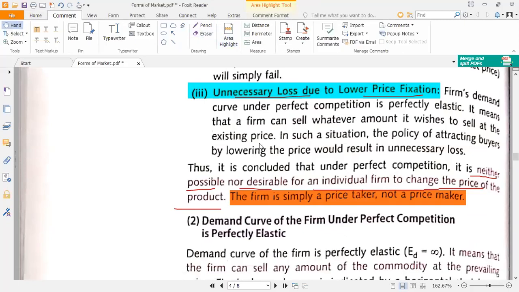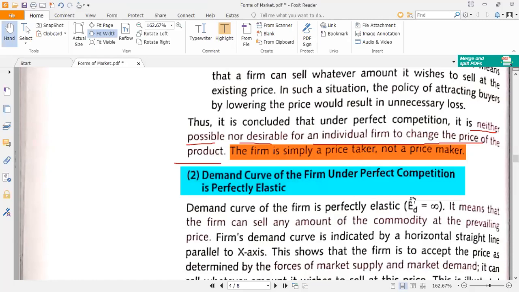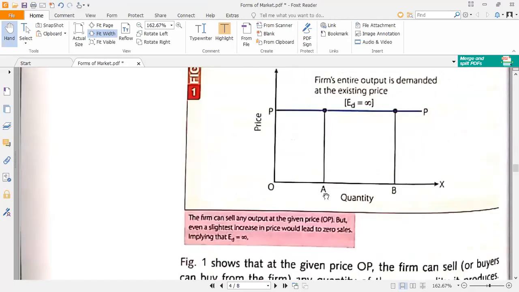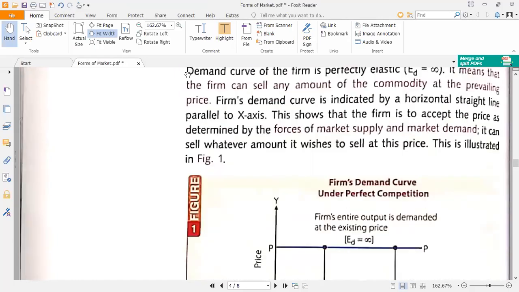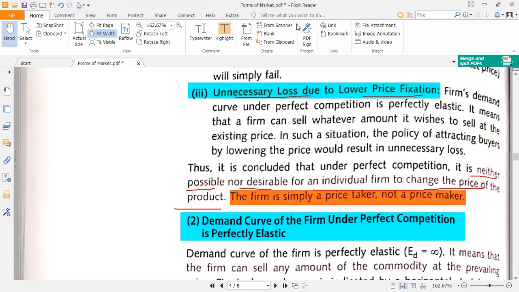Moving on to the second point. The firm's demand curve under perfect competition is perfectly elastic. I hope you know what perfectly elastic means. I'm asking you first: what does a perfectly elastic demand curve mean? Answer me this. The demand curve of the firm under perfect competition is perfectly elastic.